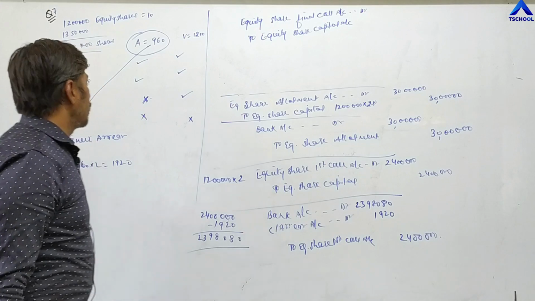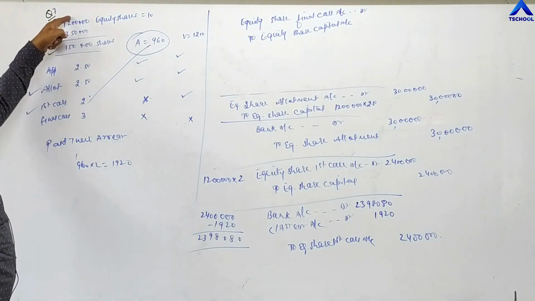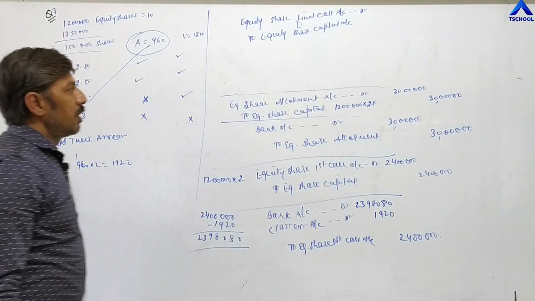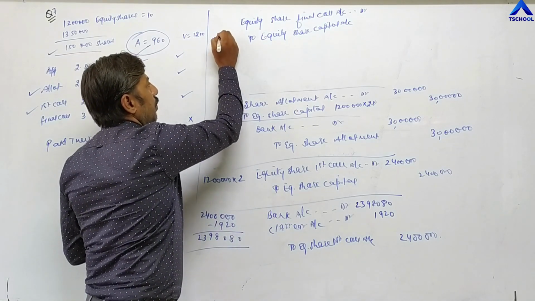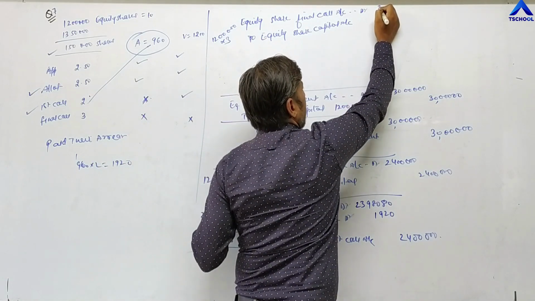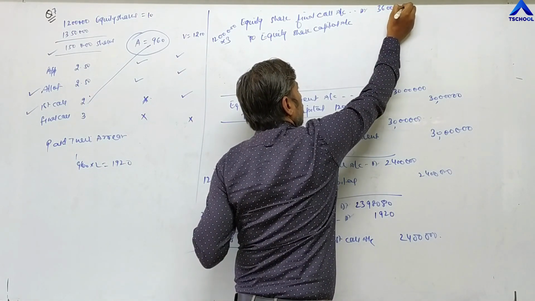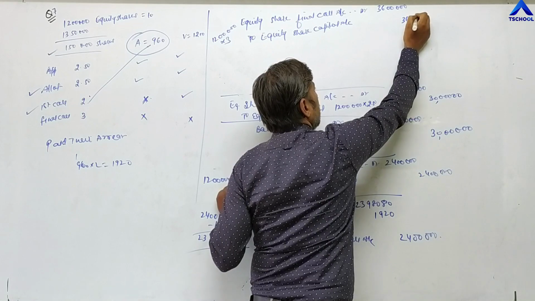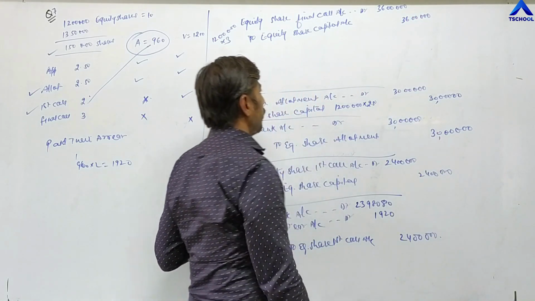The total shares are 12 lakh and the installment is 3 rupees. 12 lakh into 3 becomes 36 lakh. Total 36 lakh the company is required to receive at the time of the final call.